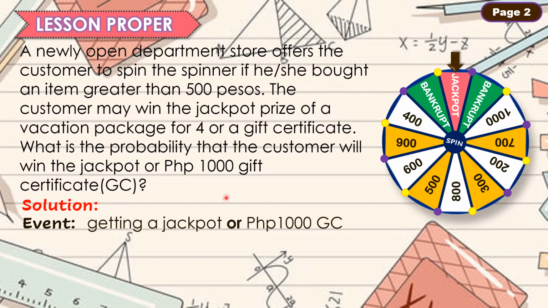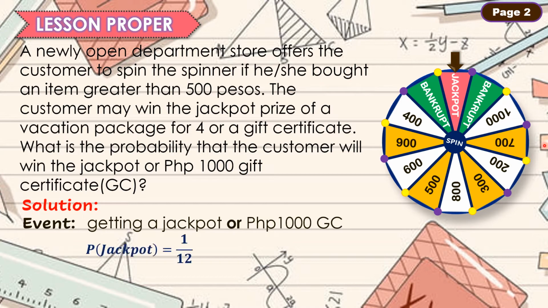So, pansinin na naka-highlight ang ating or. Kasi dalawa ang pwede nating maging outcome. Pwedeng ang makuha ay jackpot or 1,000 pesos gift certificate.